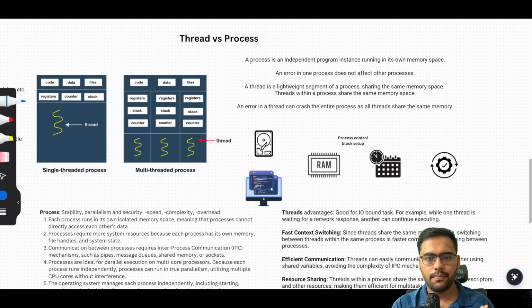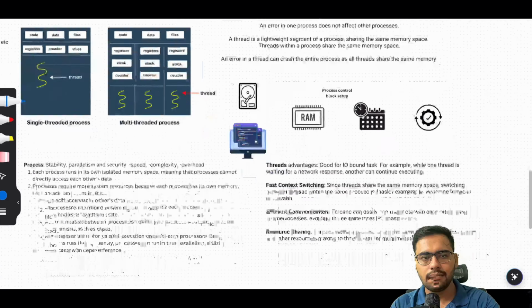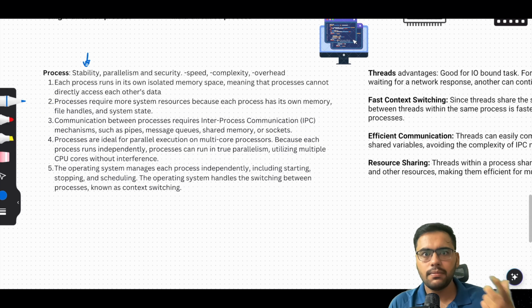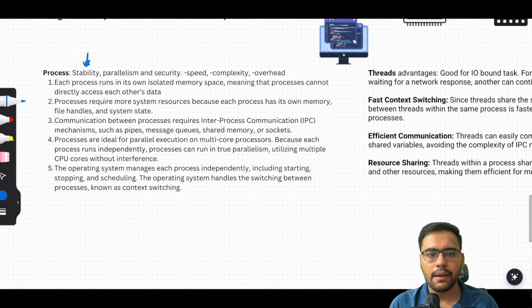That's the one thing. Now let's move on to the second thing. I want to tell you what's the benefit of having a process. The benefit of having a process is primarily that it provides stability. Why does it provide stability? Because it has its own memory space. It's kind of an isolated memory space, meaning that one process cannot directly impact another process. So it has stability.